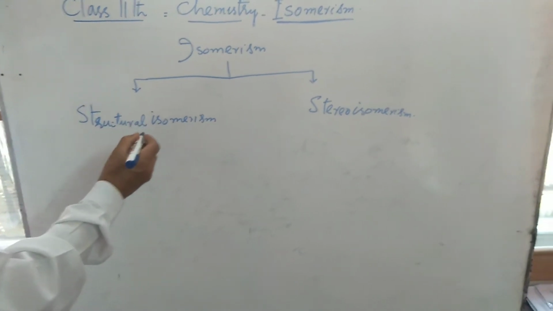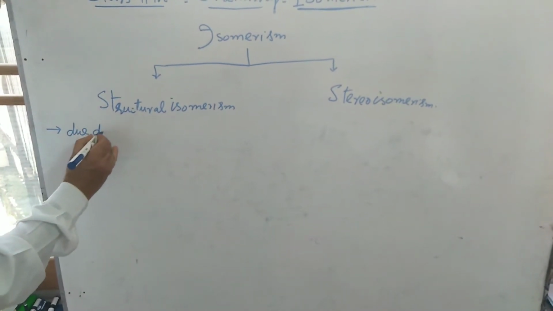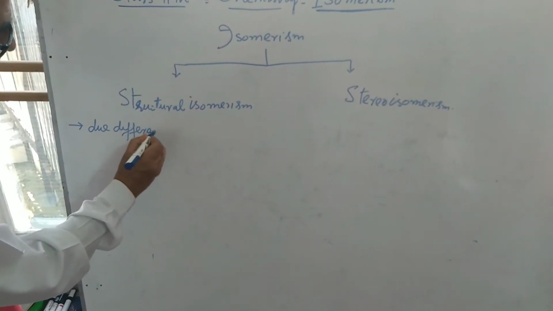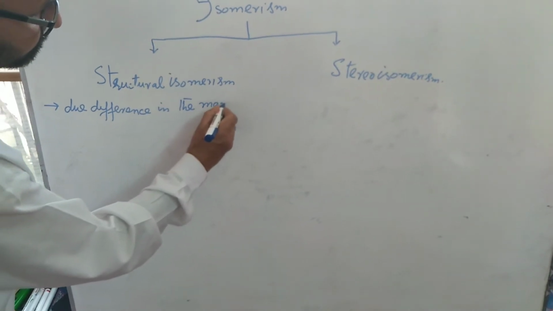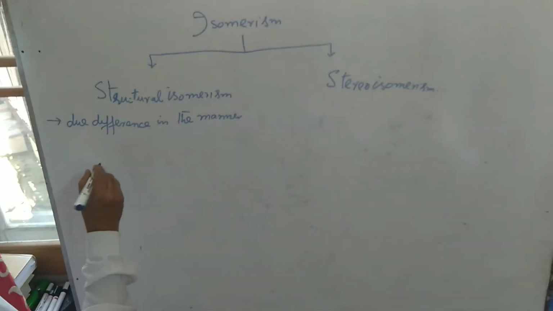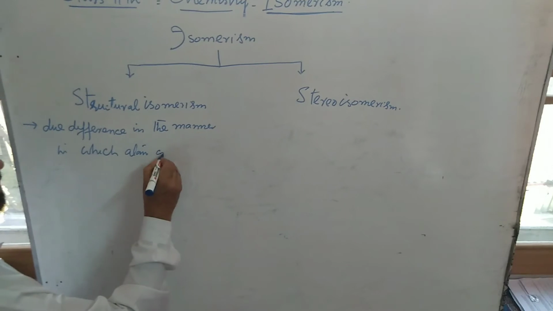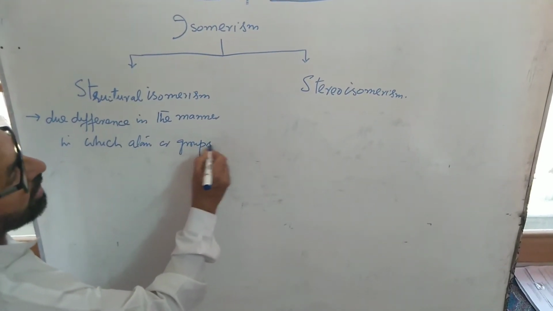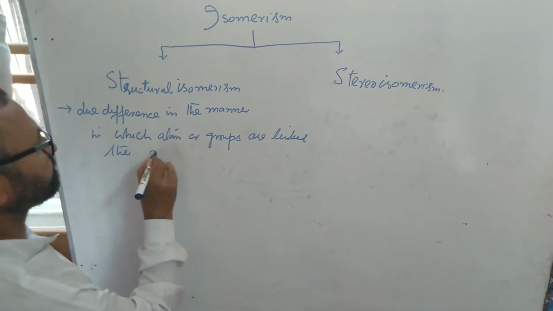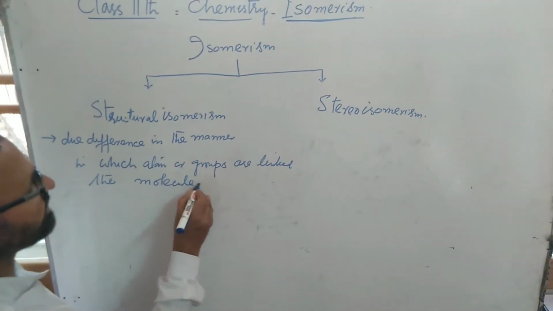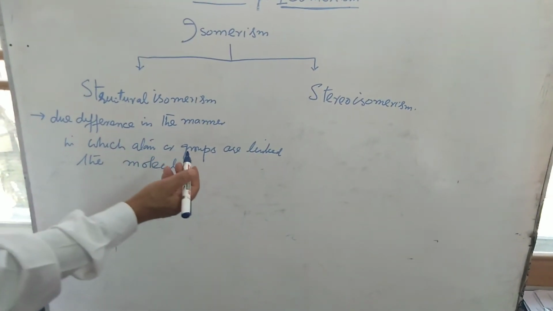Now, structural isomerism arises due to a difference in the manner in which atoms or groups are linked in the molecule, or we can say the difference in the manner of arrangement of atoms or groups of atoms in the molecule.